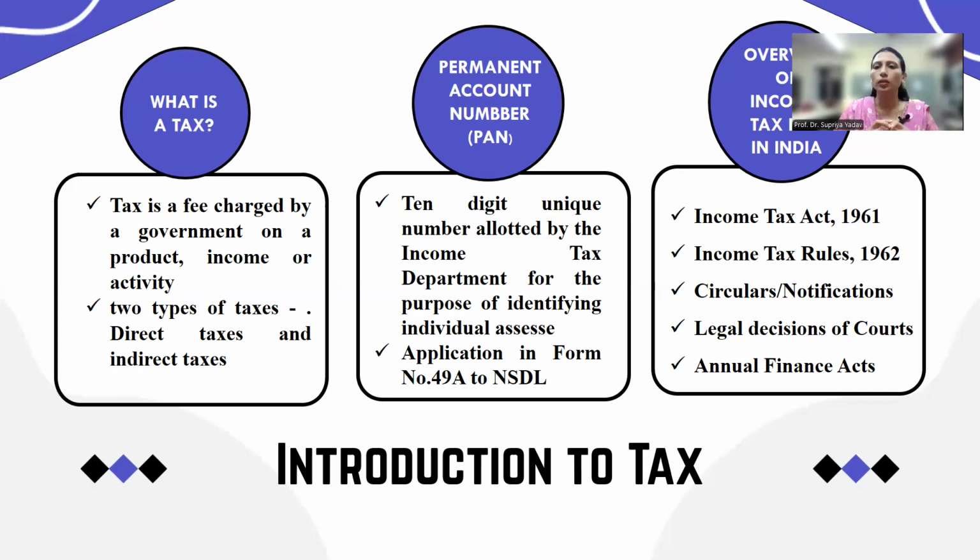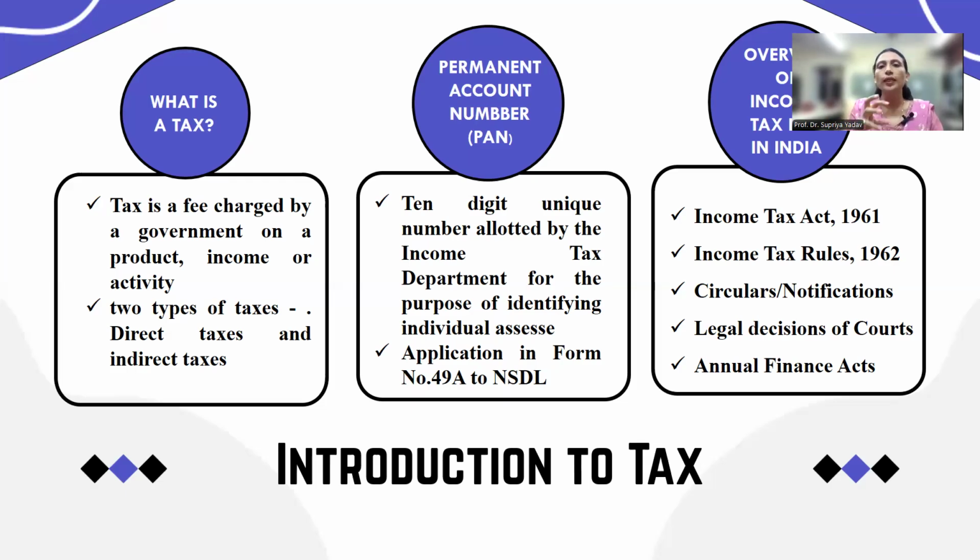Then, the next thing we are going to discuss is directly related to income tax. Whenever we talk about income tax, it is governed by the Income Tax Act, 1961. Why 1961? Because in 1961 we passed the Income Tax Act.